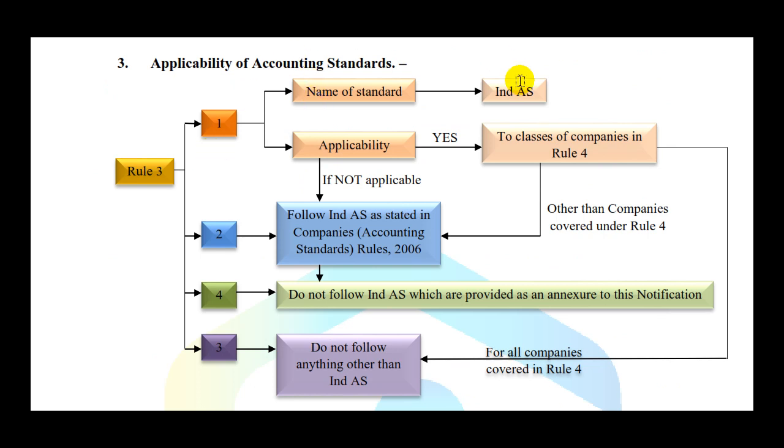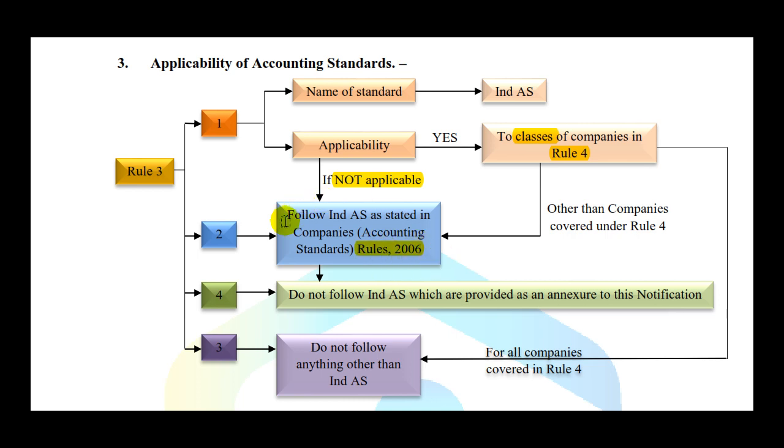So the first pointer says that the name of the standard is Indian Accounting Standard. As far as the applicability is considered, it is applicable to all the classes of companies which are stated in Rule 4. So within a very short span of time, we are going to read through Rule 4 and understand exactly which companies are included here. And then it says that if you are not from the classes of companies which are mentioned in Rule 4, then it's not applicable. In that case, what are you going to do? Then you are going to apply those standards which are from